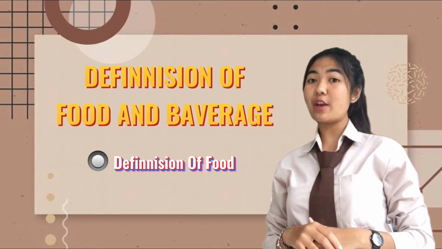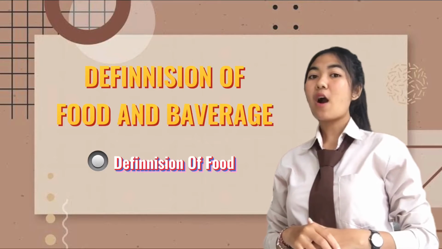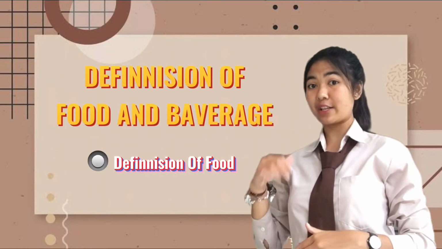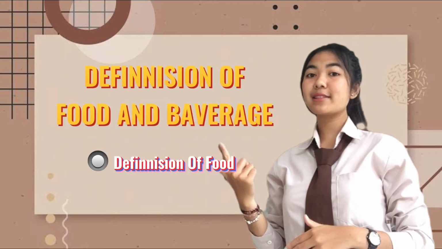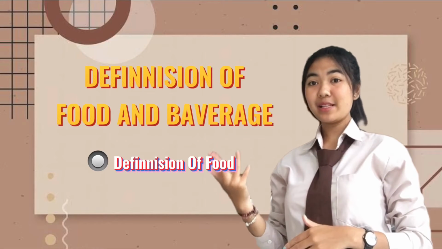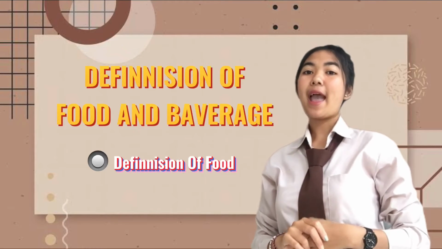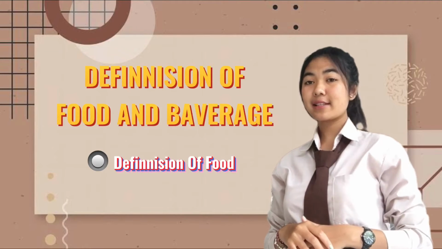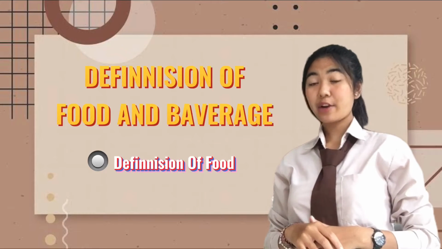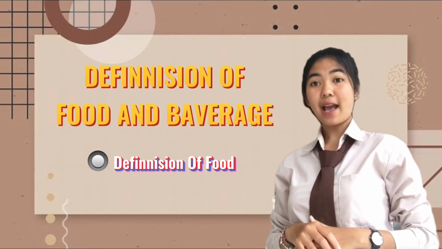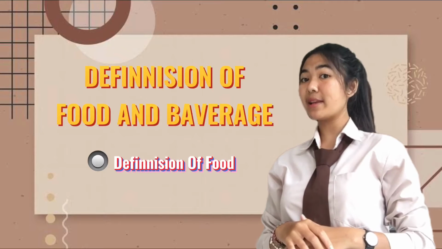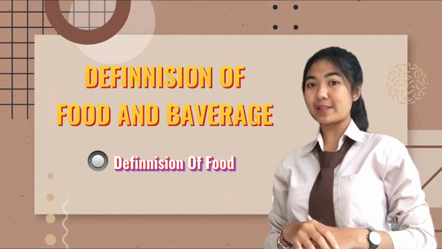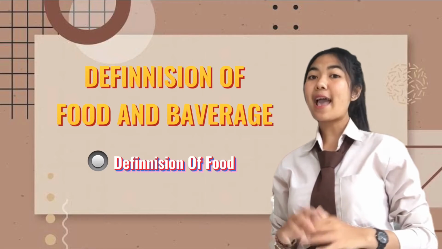Food is usually of plant, animal, or fungal origin and contains essential nutrients such as carbohydrates, fats, proteins, vitamins, or minerals. And the second one: food is a substance consisting essentially of proteins, carbohydrates, fats, and other nutrients used in the body of an organism to sustain growth and vital processes and to furnish energy.